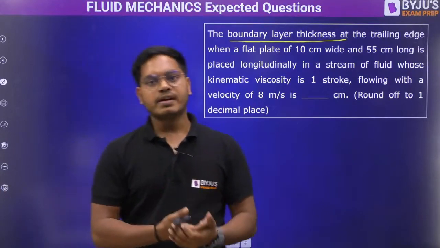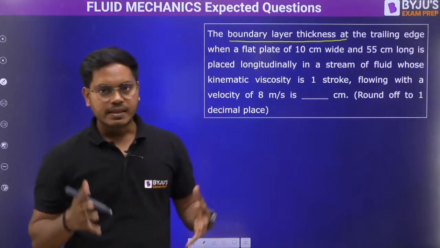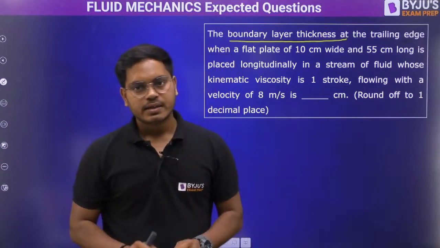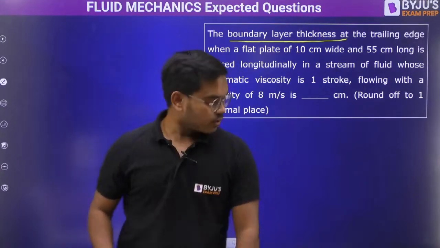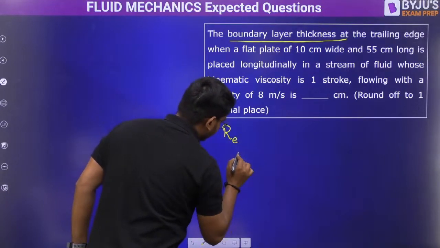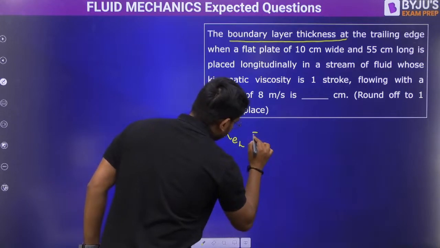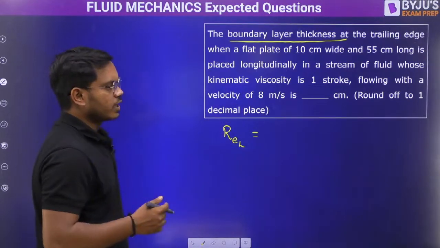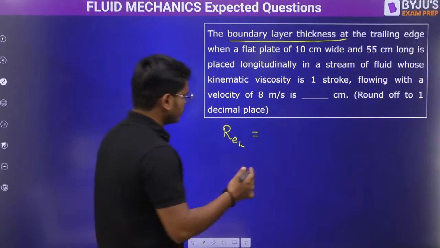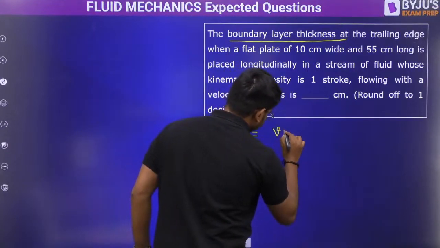So let's find out the Reynolds number. It is very simple to find out. We are finding out for the entire plate only. So it should be mu V L by rho, but since we have kinematic viscosity, V L by nu will work out for us.